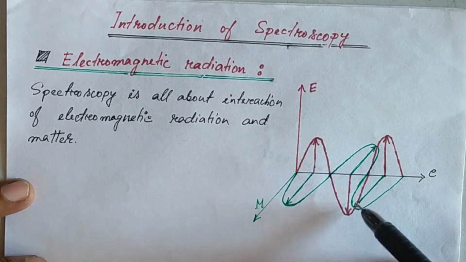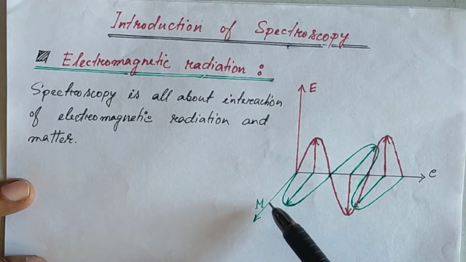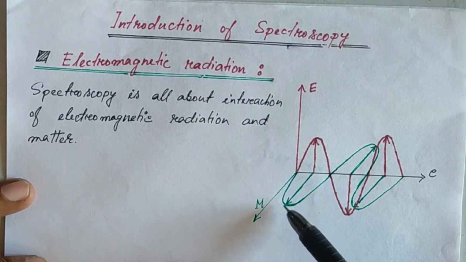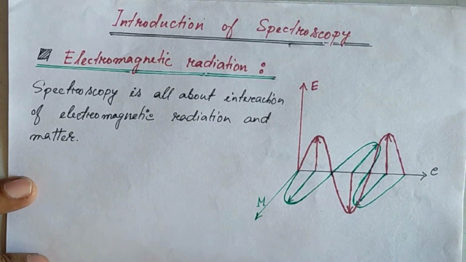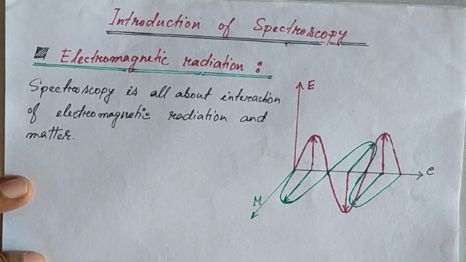There will be a wave propagating in this direction. And in the magnetic plane also, the magnetic field, there will be a wave propagating in. So these are produced by the oscillation of electric charge and magnetic field residing on the atom. And this type of radiation can travel through vacuum also.